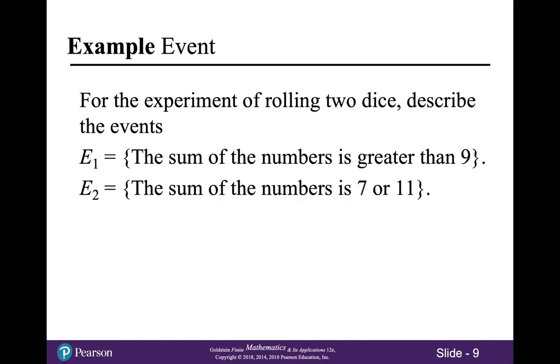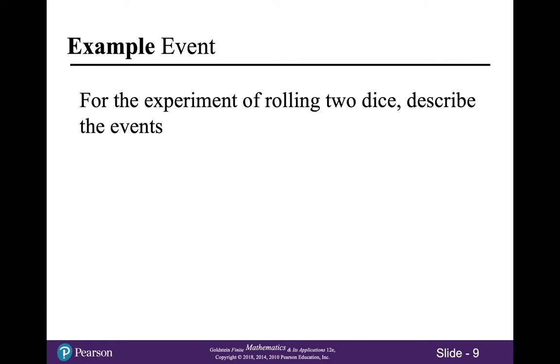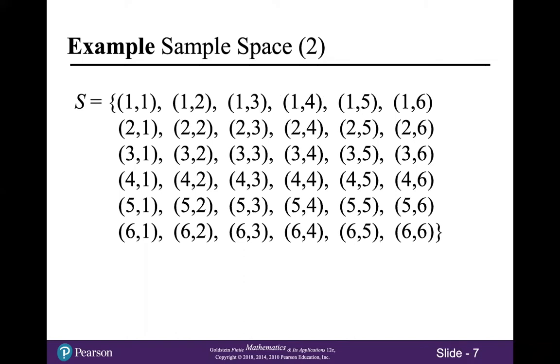E2 is the event that the sum of the numbers is 7 or 11. When they say describe the events, they just mean list the outcomes that belong to each event. So if you look back at our list, it's pretty easy to determine which outcomes are greater than 9, and which outcomes add up to 7 or 11.